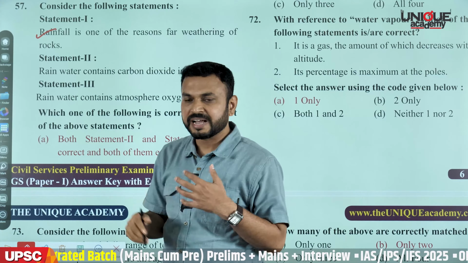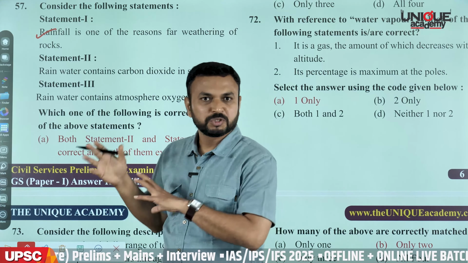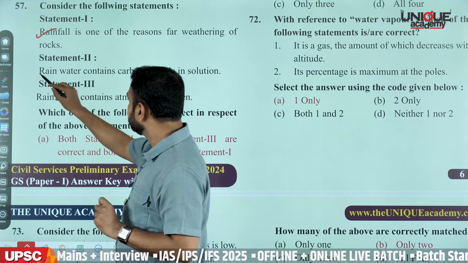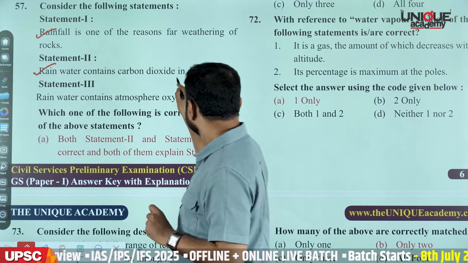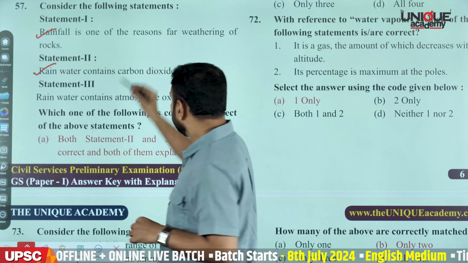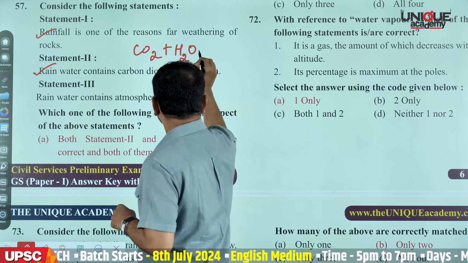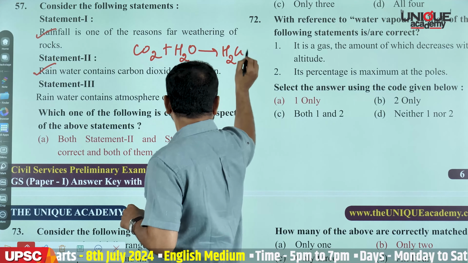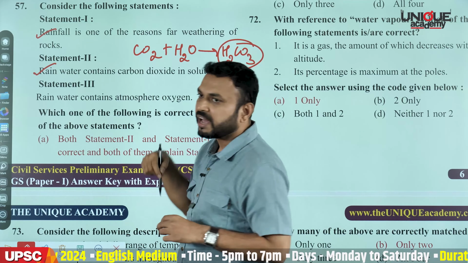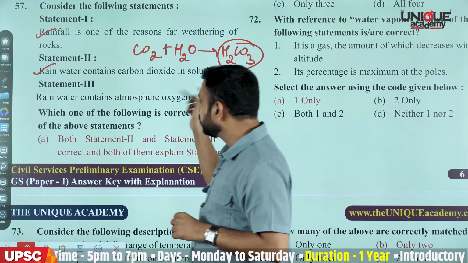Chemical weathering has solution, carbonation, oxidation, and reduction processes. So the second statement is: rainwater contains carbon dioxide in solution. Time and again I had discussed in the class, whenever atmospheric carbon dioxide dissolves in water, we have the formation of carbonic acid. So wherever we have the action of carbonic acid, there we have chemical weathering. So statement 2 is correct.